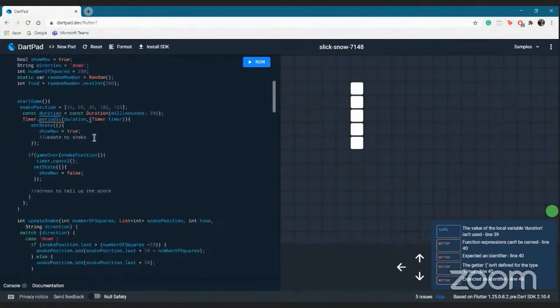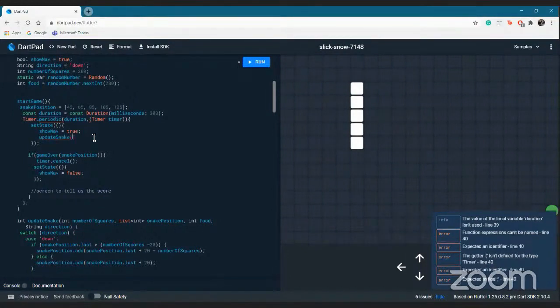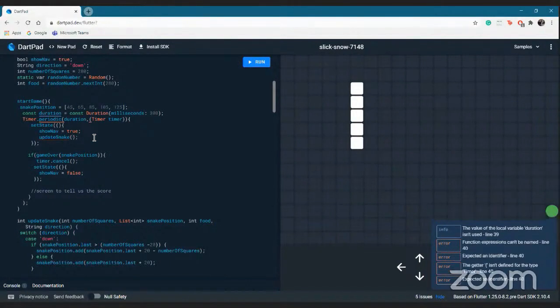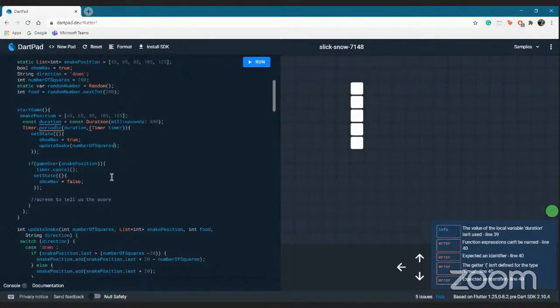Where do we want to call it? It is here, that is update snake. And what parameters does update snake take? Update snake takes the number of squares, that is here.